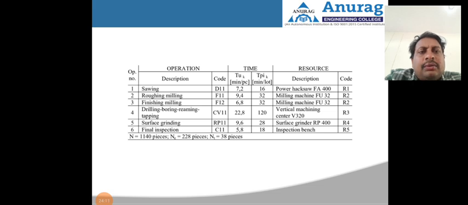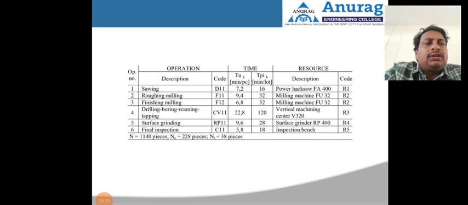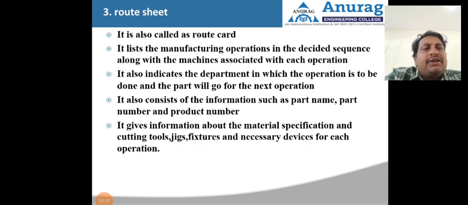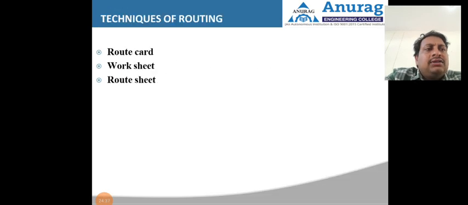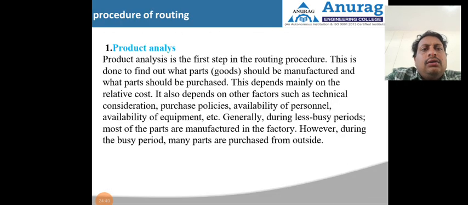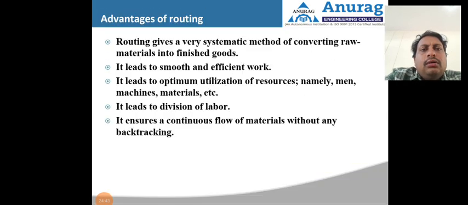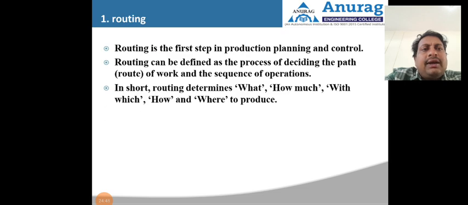Then the last operation will be final inspection. For inspection, the resource will be the inspection bench. After completion, we need to inspect the component, whether it will be acceptable or not. So the route sheet gives complete details: the manufacturing operations and the decided sequence along with the machines associated with each operation. Routing means the sequence of the work path in a sequencing manner. Routing can be defined as the process of deciding the path of the work and the sequence of operations.